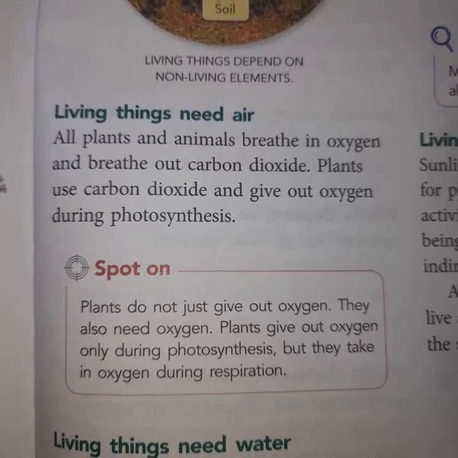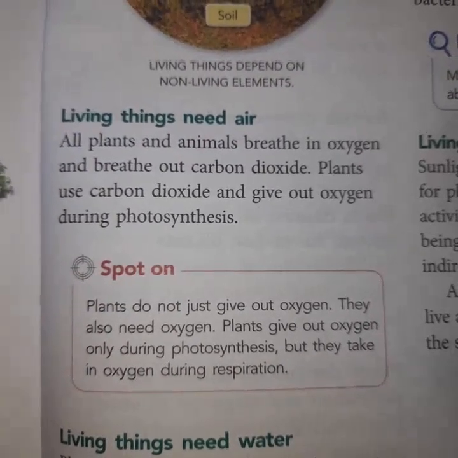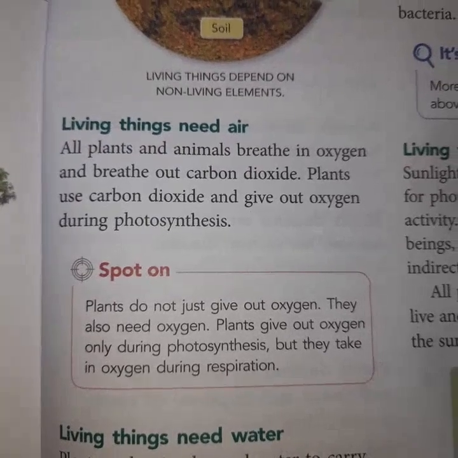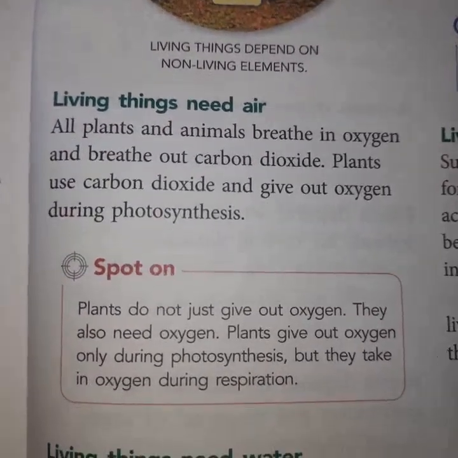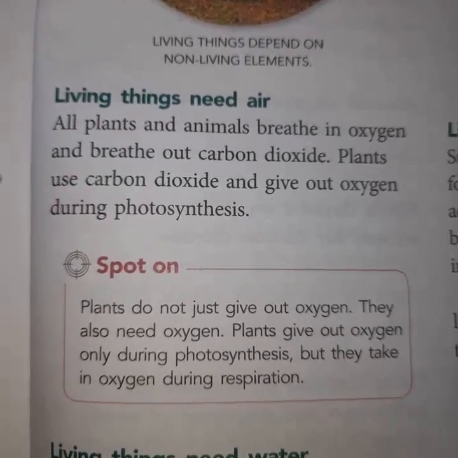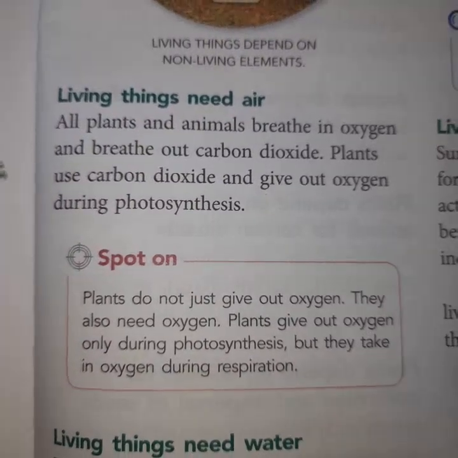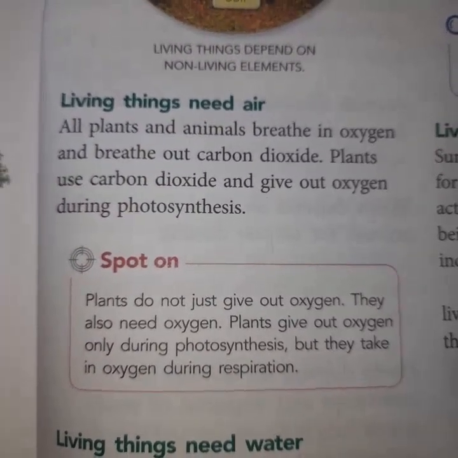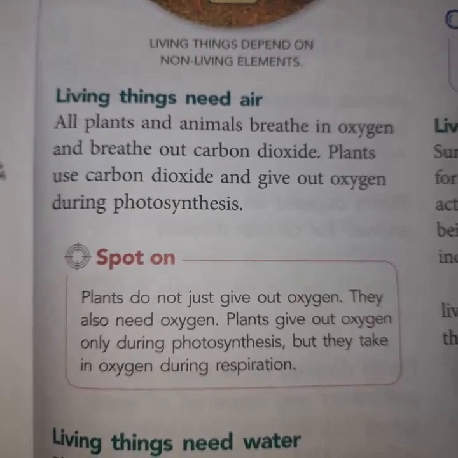So photosynthesis, this is the process of food formation, takes place in all the green plants. And this process actually happens in the day period. During the day period, all the plants are taking CO2 inside their body and they are giving out oxygen outside the body.